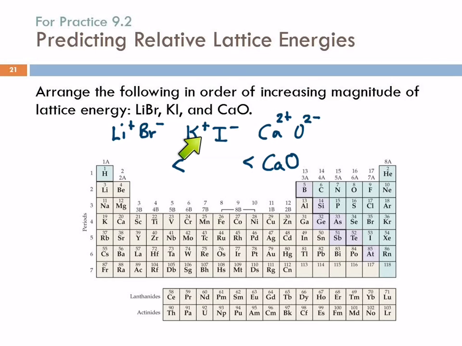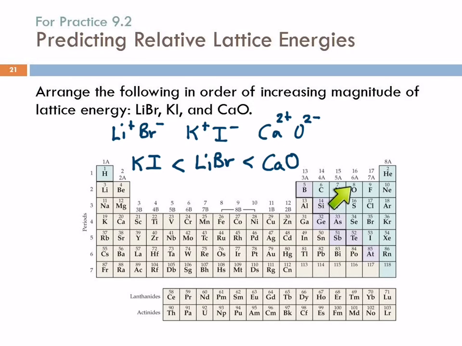Now what about, so this is more than the potassium. So we're going to put this in here and then make sure that we don't have any other conflicting information, because we can't completely disregard the size of these guys. I mean, the charge is a big deal, but size is important too. Potassium and calcium are similar in size.